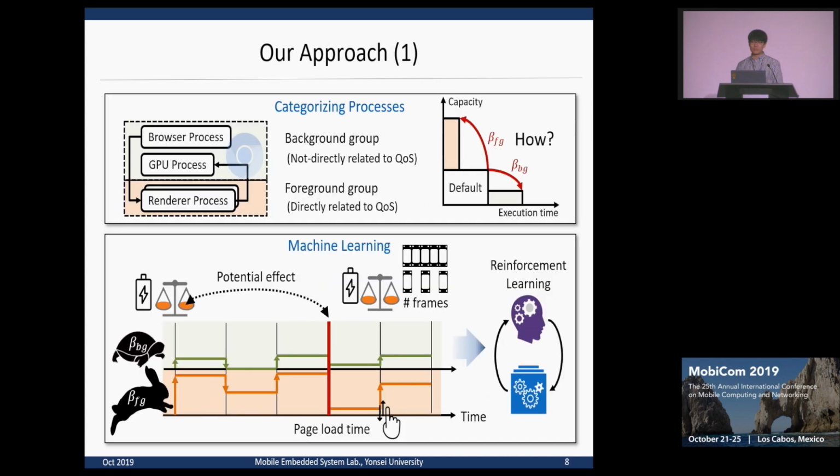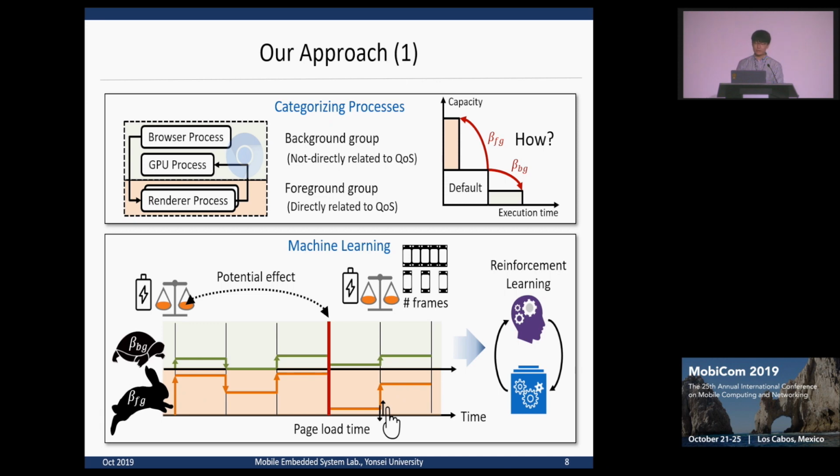Our approach is to control the clamping factors of the processes respectively by using the information inside a browser and system. We classify browser processes into two groups, foreground and background, and apply different clamping factors to each group. But how do we control these factors?